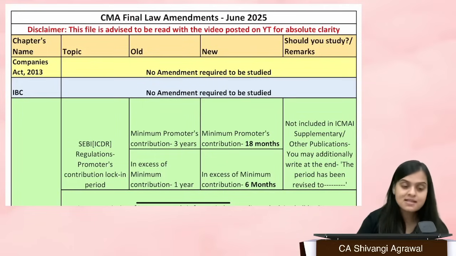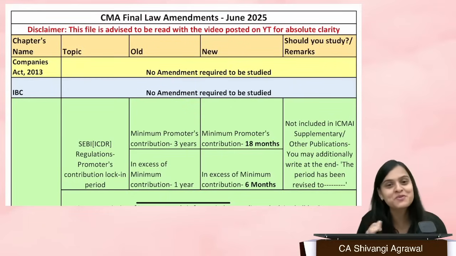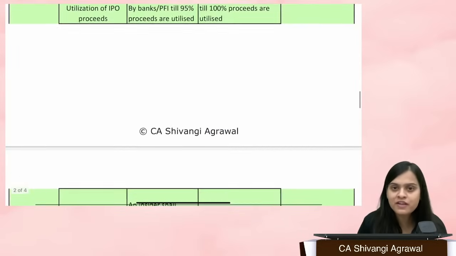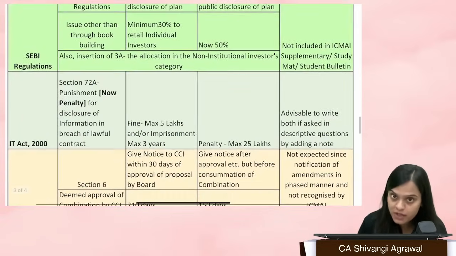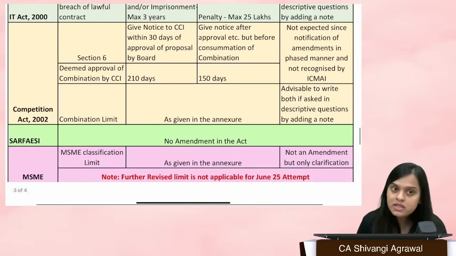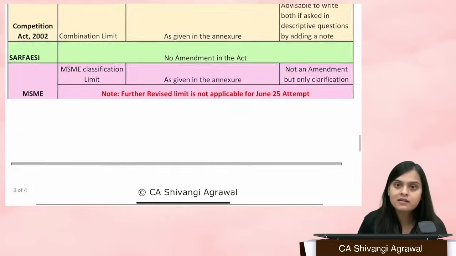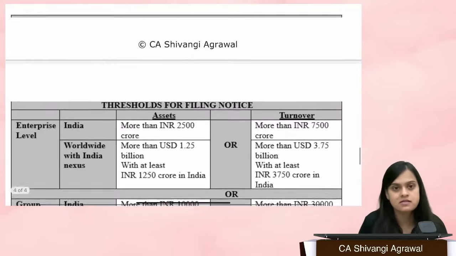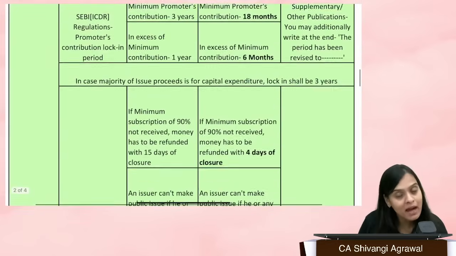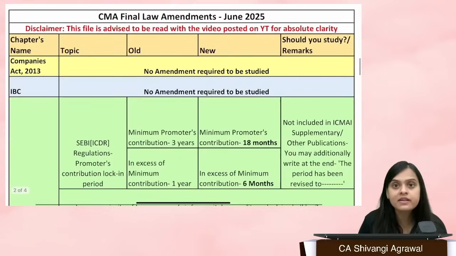Having said that, as a responsible professional, as a responsible student, what you should keep in mind are these 4 or 5 things of SEBI regulations which I told you, this one thing of the IT Act, these 2 things of competition, and that's it. Okay, so this is what you keep in mind, but you have to act responsibly.